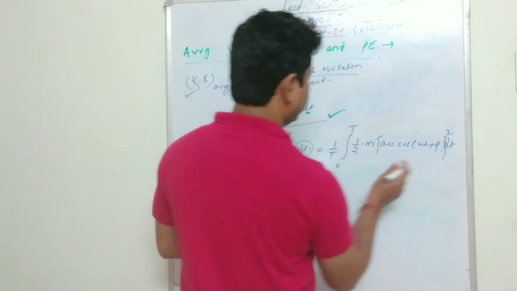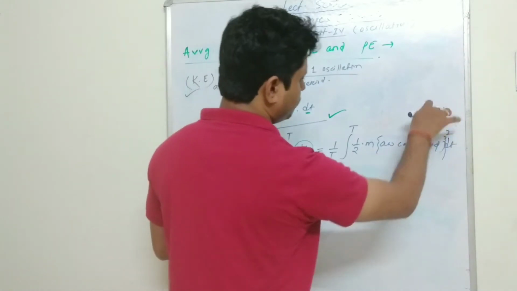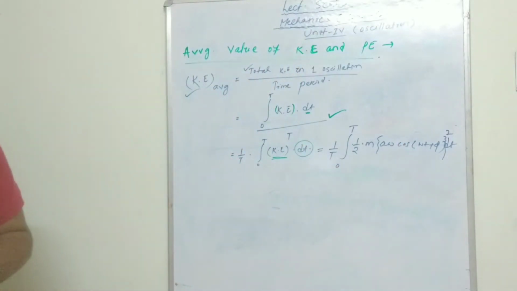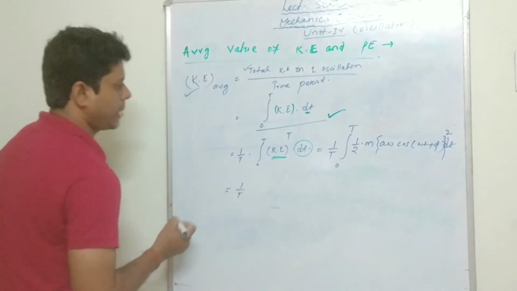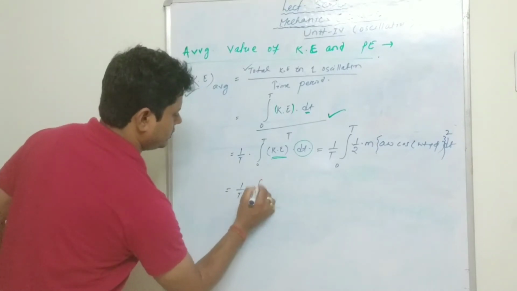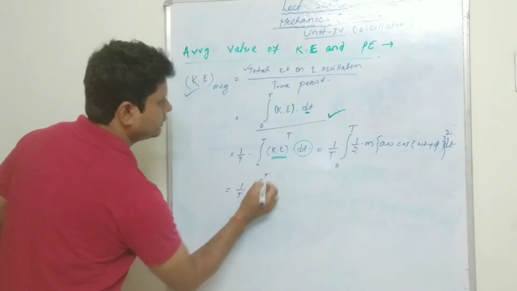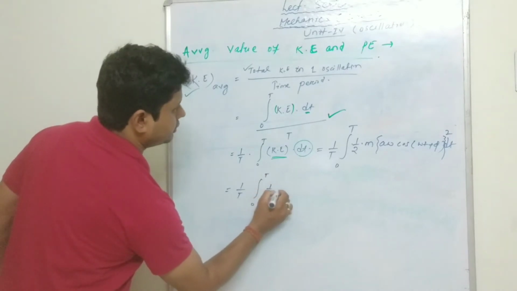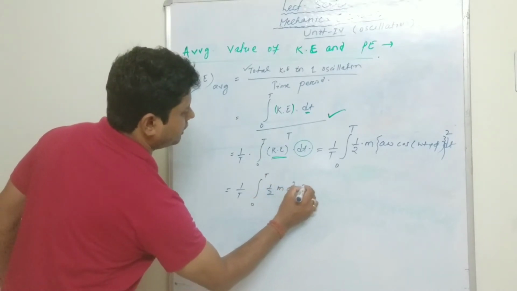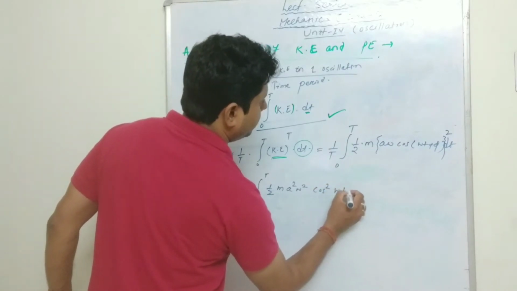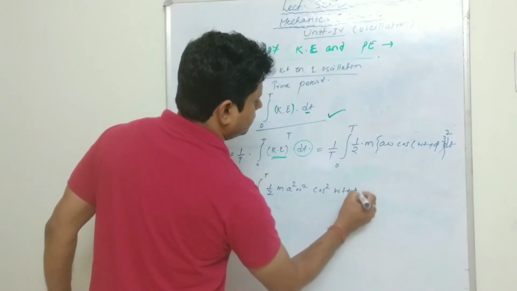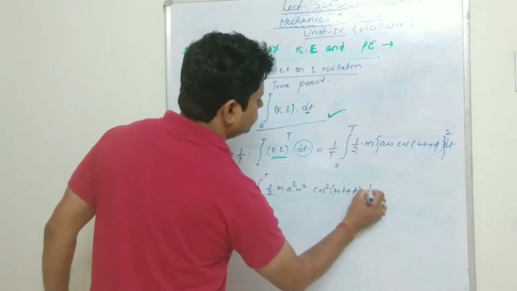So this will be 1 by T, 0 to T, half m a square omega square cos square omega t plus phi into dt.